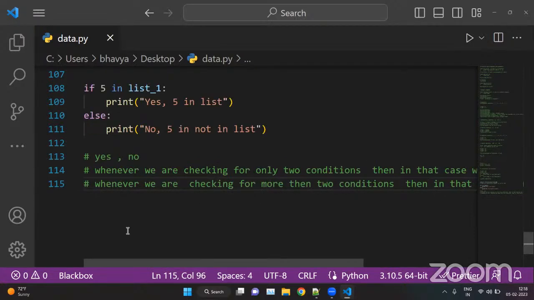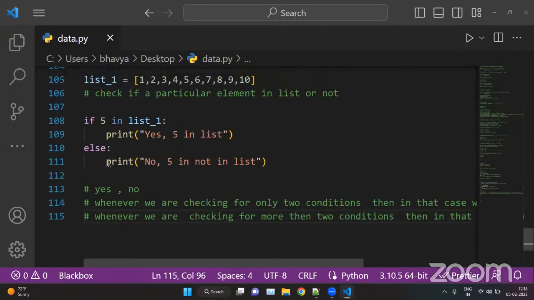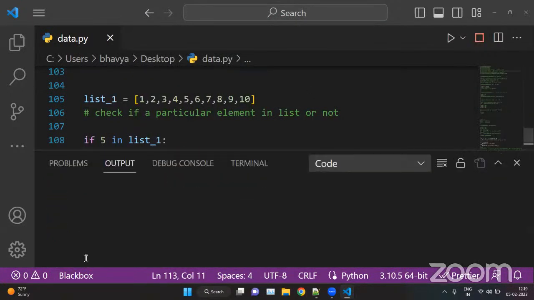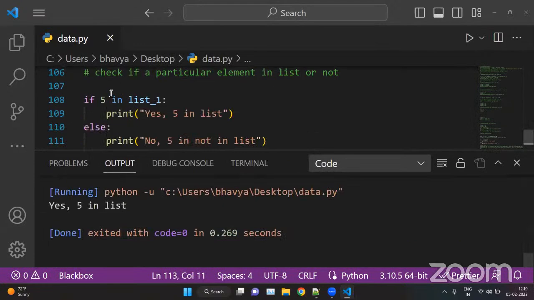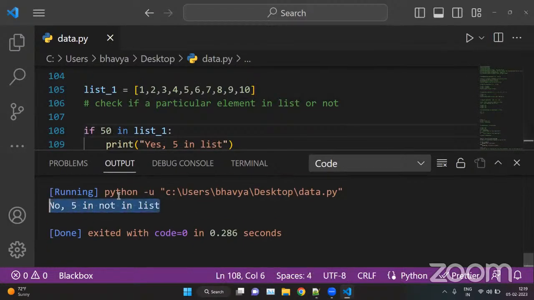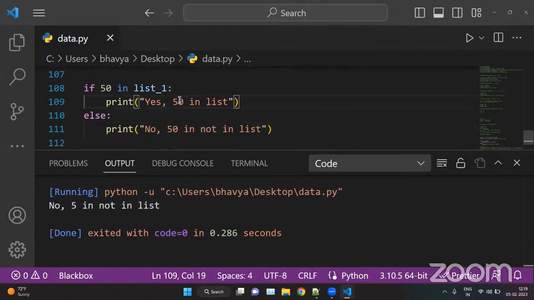Here we are checking for only two conditions, yes or no, whether 5 is in the list, yes, or it is not in the list, no. So the answer is yes, 5 is in the list. Now here we can put 50. We are checking whether 50 is in the list or not. No, 50 is not in the list.